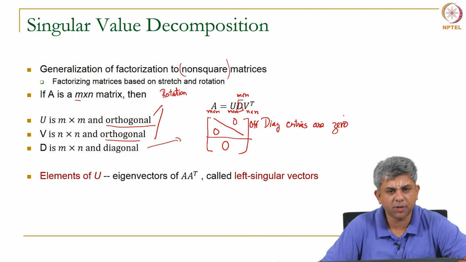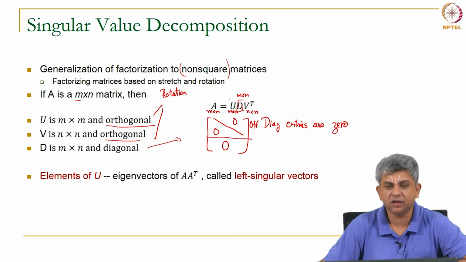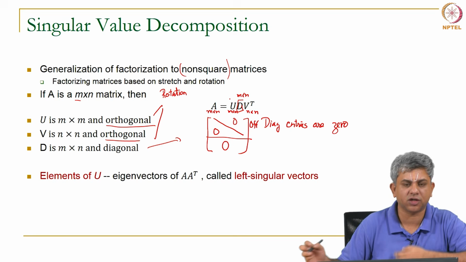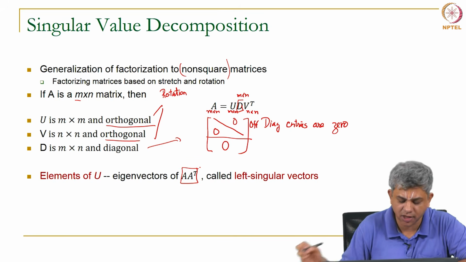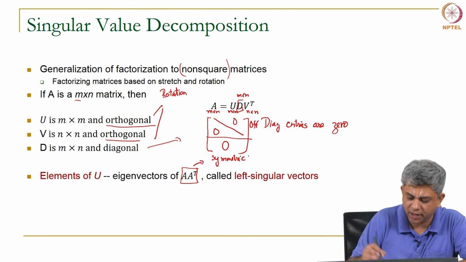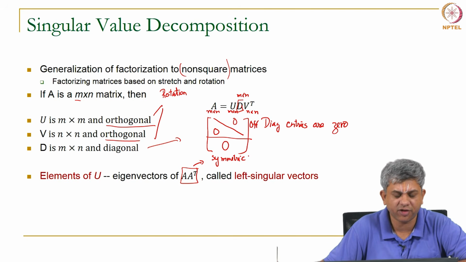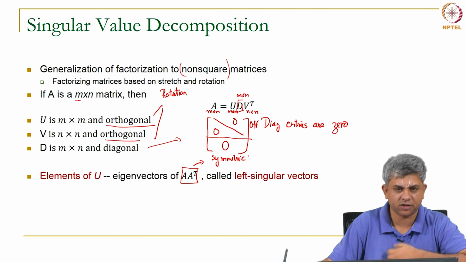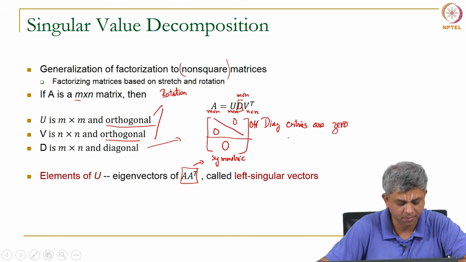Now, there is certain terminology here. The columns of this matrix U are called the left singular vectors, and they can be calculated as the eigenvectors of A A transpose. Now, notice one thing about A A transpose. In case A is real, A A transpose is symmetric, and if it is real and symmetric, then it has real eigenvalues and real eigenvectors. So, U's elements will always be real for any real A.